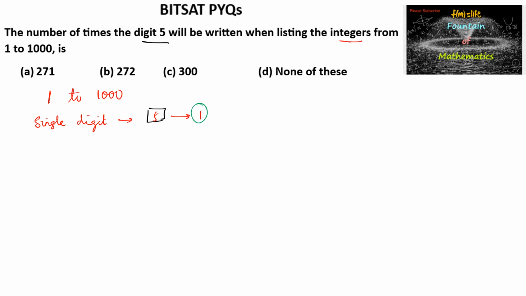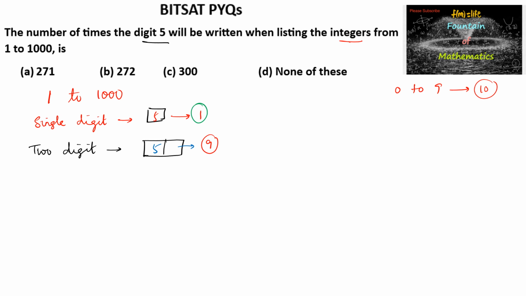And when you are writing the 2-digit number, let us assume that one of the digits is 5. Let us consider the tens place is fixed as 5, and the ones place can be written from the 0 to 9 digits. There are 10 digits. Out of these, one is 5, and we assume 5 is taken only one time, so the remaining 9 can be taken. So 9 possibilities are there.